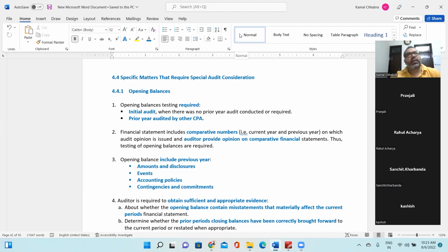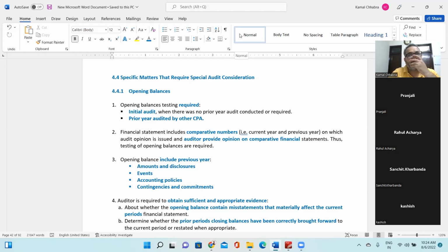So if you are signing their balance sheet, the public at large, who is not an accountant, not a CPA, not from a financial background, gets an impression that you have signed for both the numbers. So it is your responsibility, for the public at large who is relying on the signature you make on the financial statement, to ensure the appropriateness of the opening balances. Make sense?